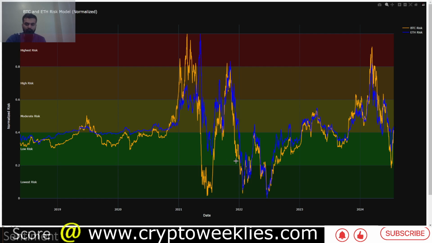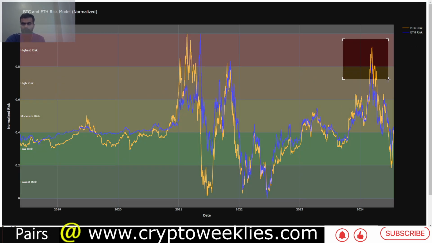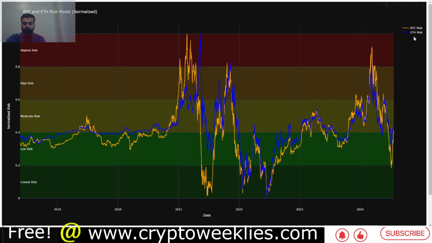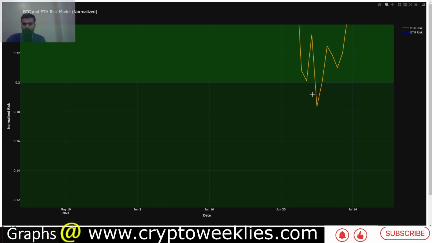Again, not financial advice. So the key idea over here is when the SMA risk is high, like it was during the middle of March of 2024, that's a good time to get out of the market. Again, when the SMA risk is at a low point, that is between 0 and 0.2, that's a good time to get in the market. Like we spent a couple of days in that regime between July 6 and 7.